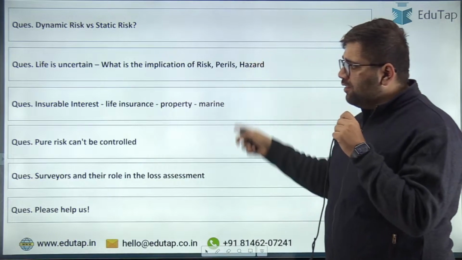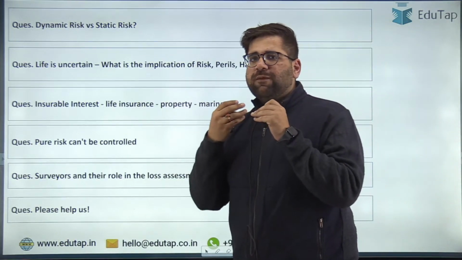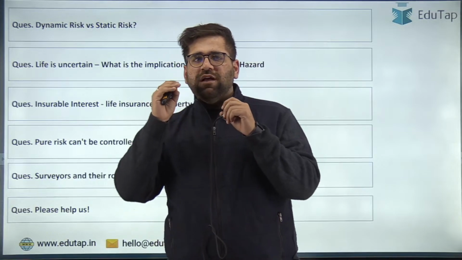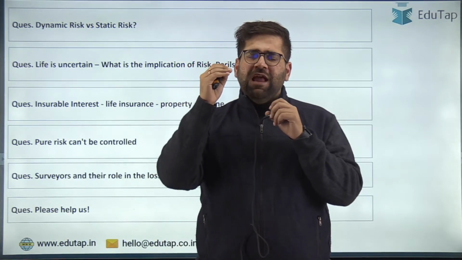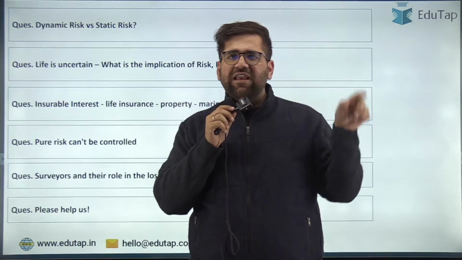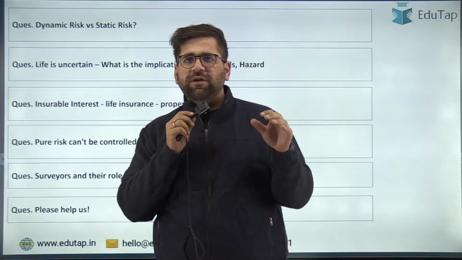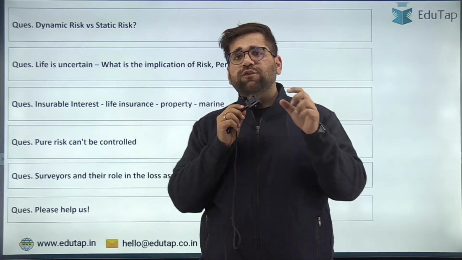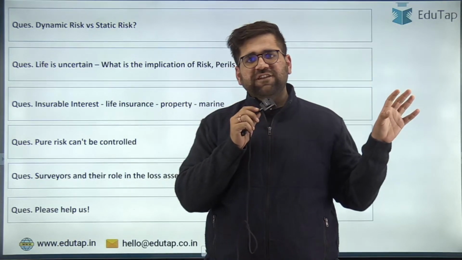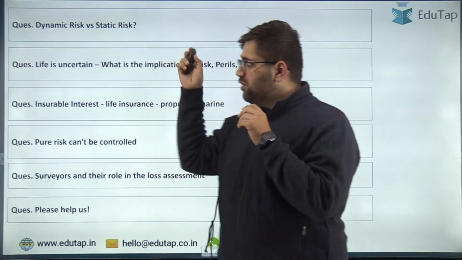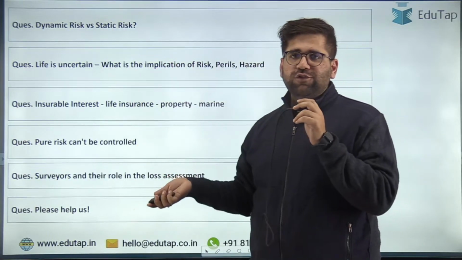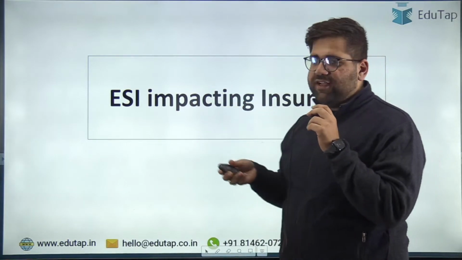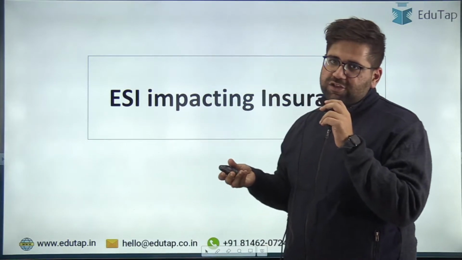So if I see all these questions and I have to attempt only 4, then I would say insurance is again above moderate. At the end of the day, if you see the entire level of the insurance and management paper, it is above moderate, but it can be lengthy because of multiple theories and the stuff which is asked. So this was the analysis and the list of questions which have appeared in your exam. Now I will be calling Kritika ma'am. She will be taking you ahead for ESI impacting insurance.